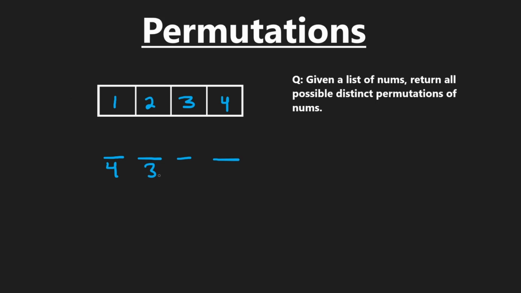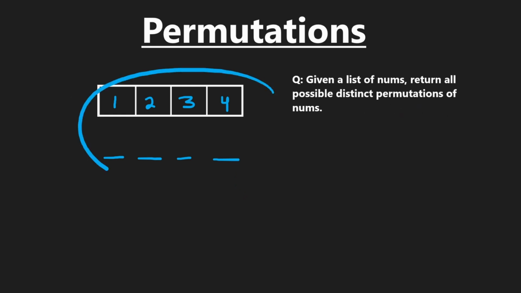After we made the first 2 choices, we'd have 2 choices left. After we make those, we just have 1 choice left. So basically 4 times 3 times 2 times 1. Another way of putting that is 4 factorial. So we say that the possible number of permutations we can create with an array of arbitrary size is going to be n factorial. So we know this is how many possibilities are going to be in our result of permutations.